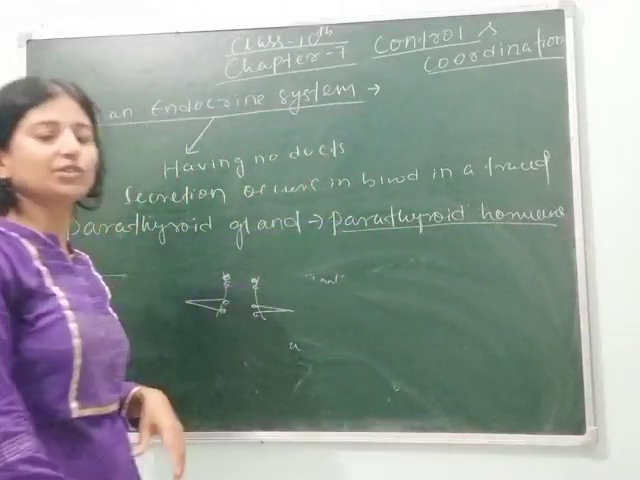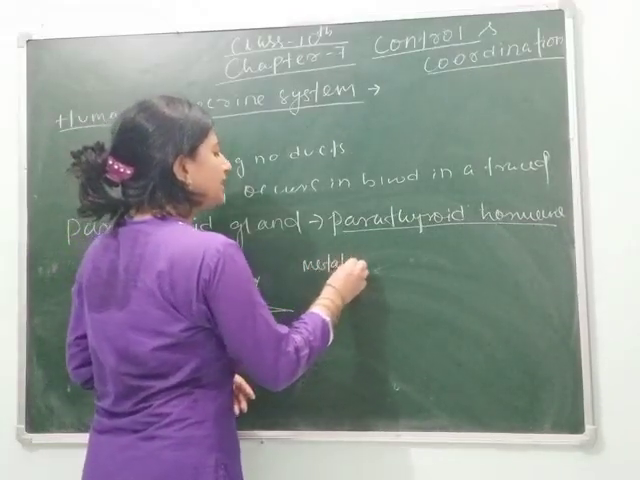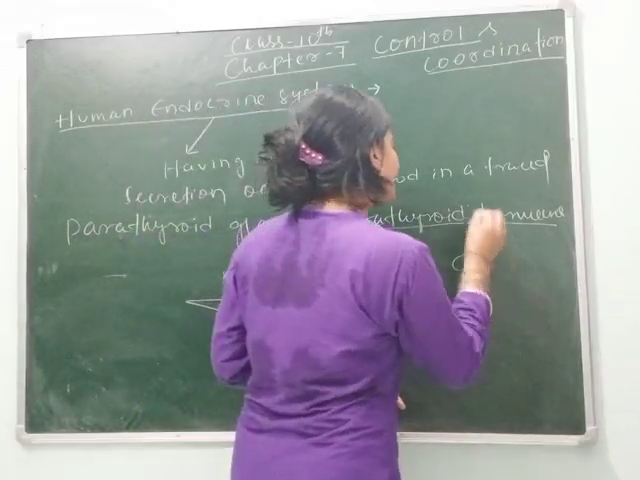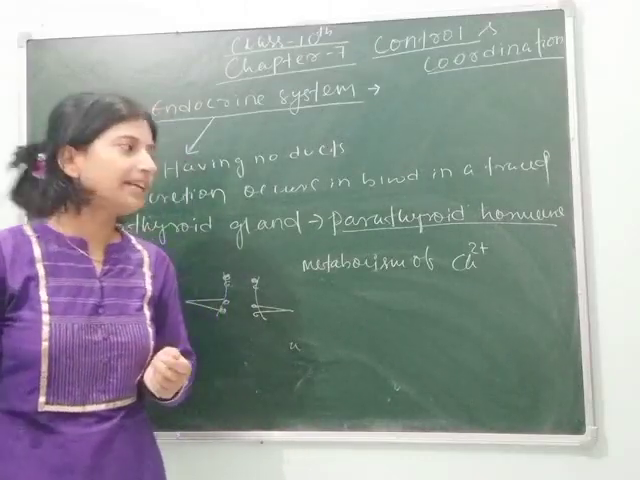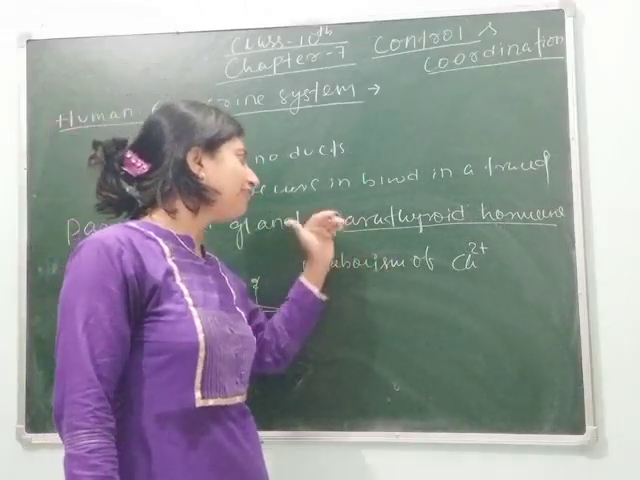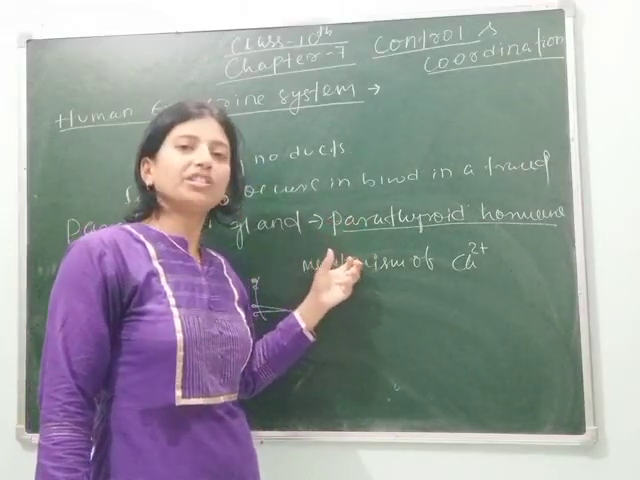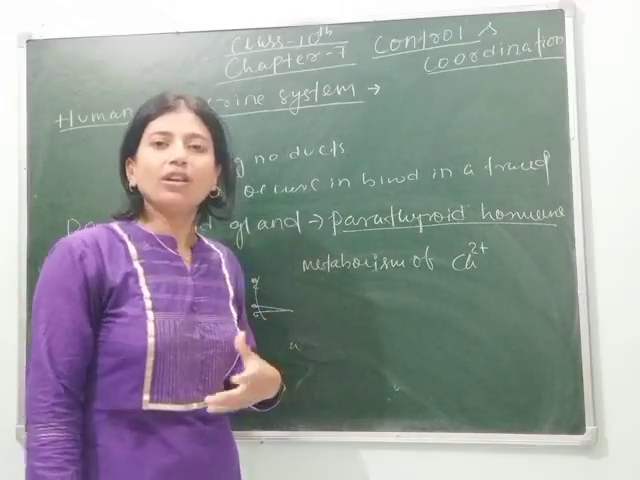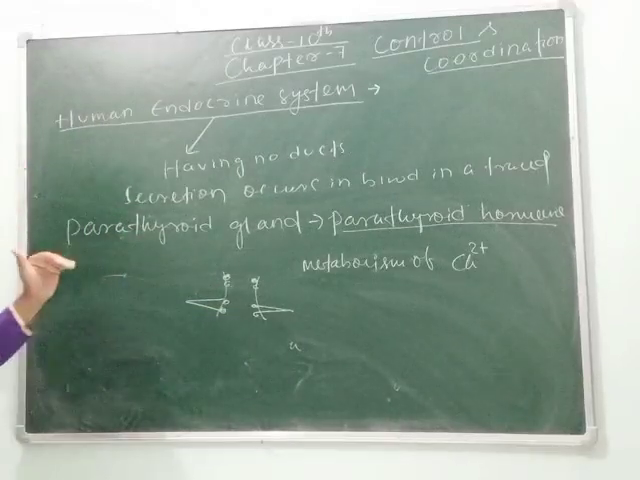Its main function is to help in the metabolism of calcium. As we know, calcium is an important mineral needed by our bones and blood for easy circulation and for making bones strong. If the parathyroid hormone is secreted in less amount, then calcium metabolism will decrease, due to which we see weakened bones and the blood circulation also gets inhibited. So this is about your parathyroid gland.